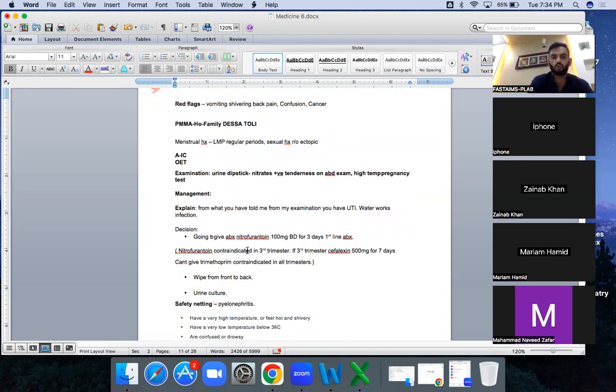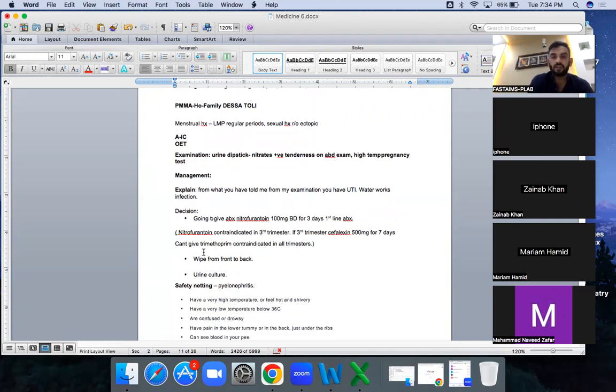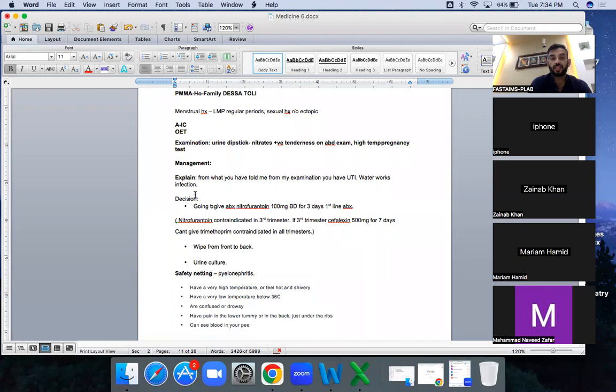And this is just for you to know about if she is pregnant. Nitrofurantoin is contraindicated in the third trimester, and in the third trimester, you give cephalexin 500 mg for 7 days. Okay, you can't give trimethoprim in any trimester. If she's pregnant, you can't give trimethoprim because of the predisposition to neural tube defects.